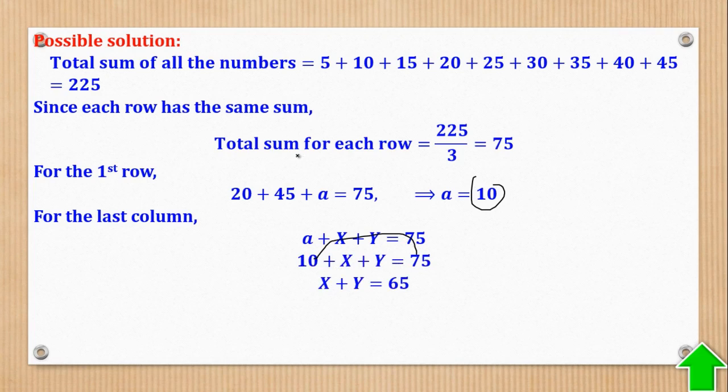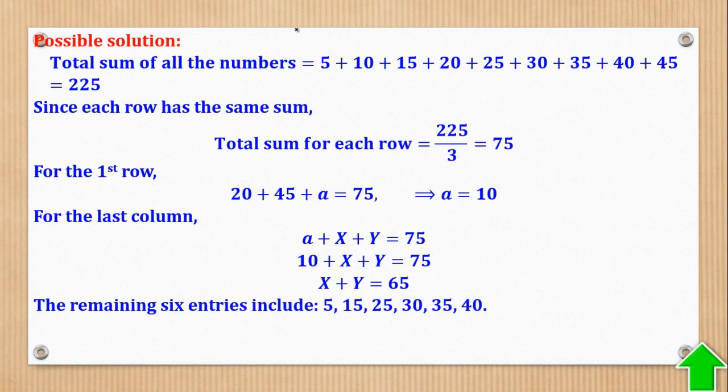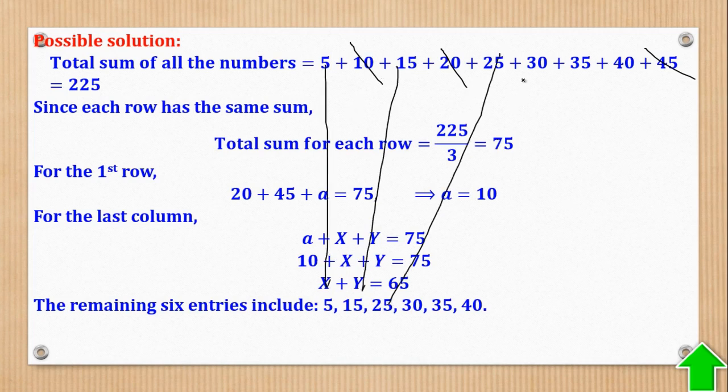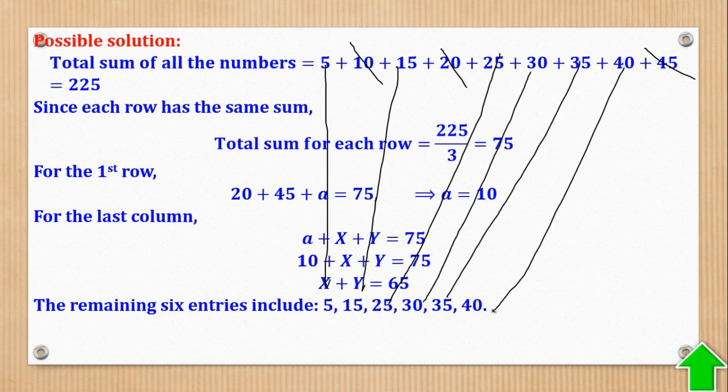Okay. Now from there, you'll ask yourself, how many are remaining? Remember, 20 was removed, 45 was removed, and this has been removed. So you're left with 5, 15, 25, 30, 35, and 40.